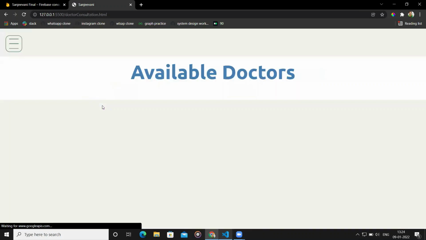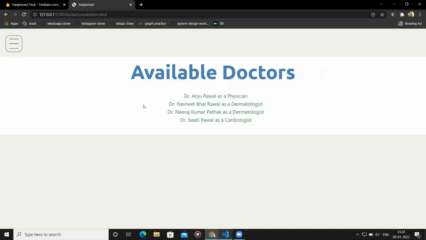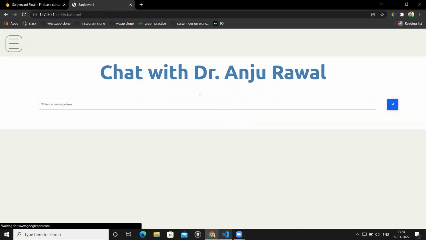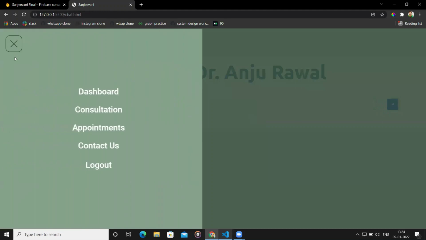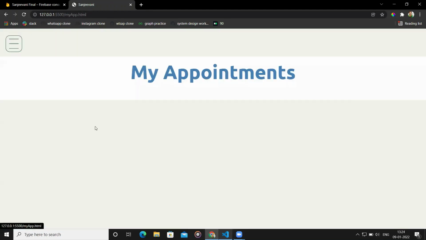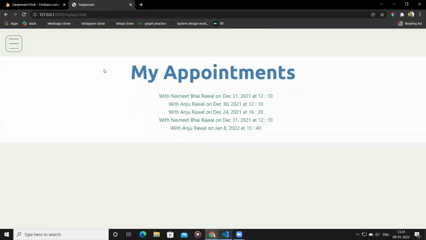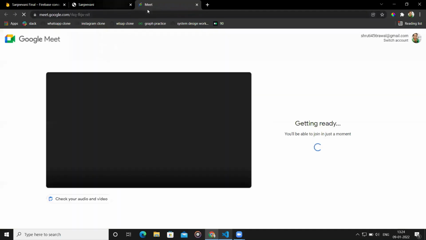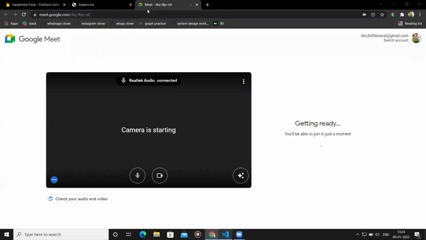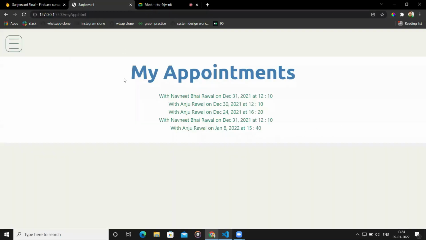Now, I can move to the consultation tab and a list of available doctors will be loaded for me. Now, once I hit the doctor name, I'll be redirected to a chat window with that doctor. I can also see the list of appointments that I've scheduled. And once I click on any of them, I'll be redirected to a Google Meet link.